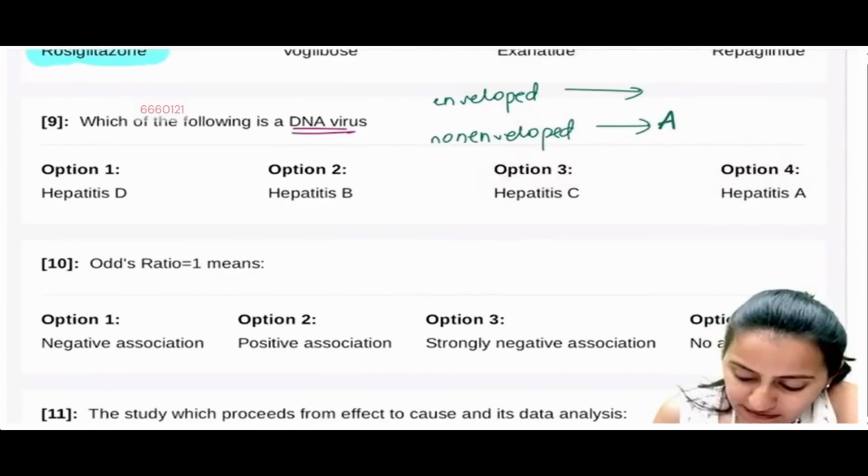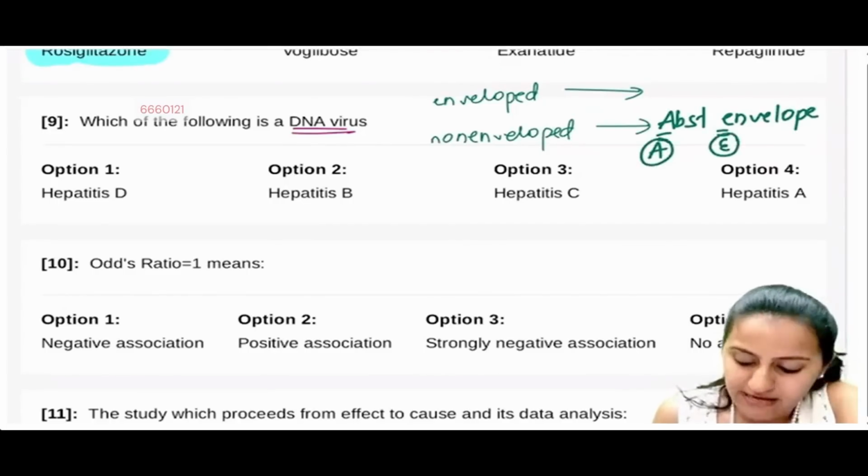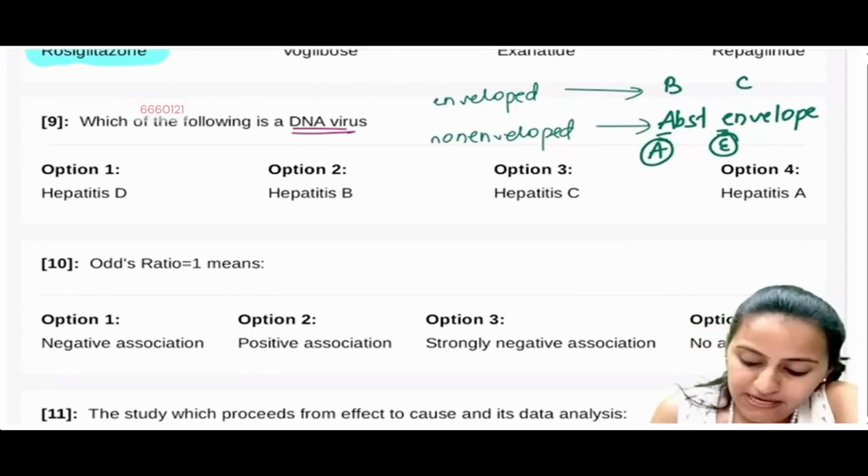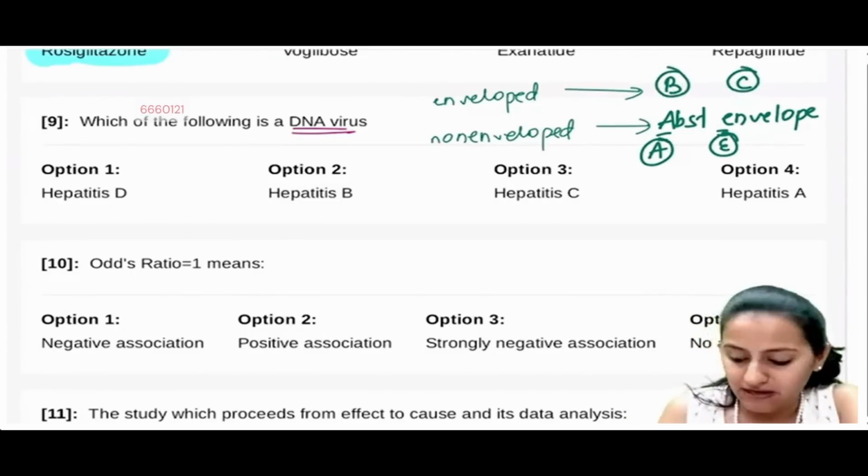Non-enveloped is the one with the absent envelope, right? So remember, hepatitis A and hepatitis E do not have an envelope. B and C do have an envelope.